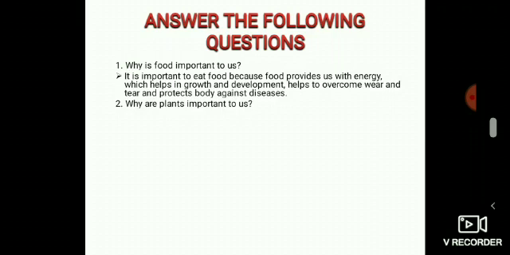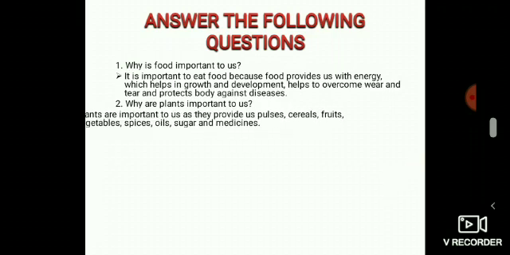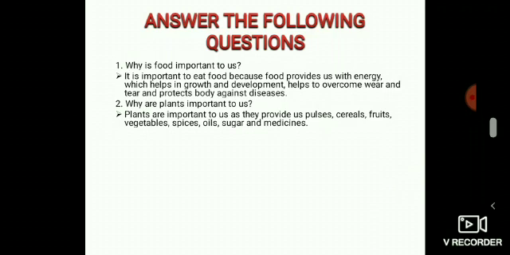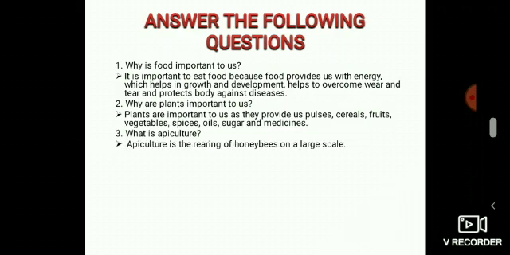And the next question, why are plants important to us? Plants are important to us. They provide us pulses, cereals, fruits, vegetables, spices, oils, sugar and medicines. And the next one, what is apiculture? Apiculture is the rearing of honeybees for honey on a large scale.